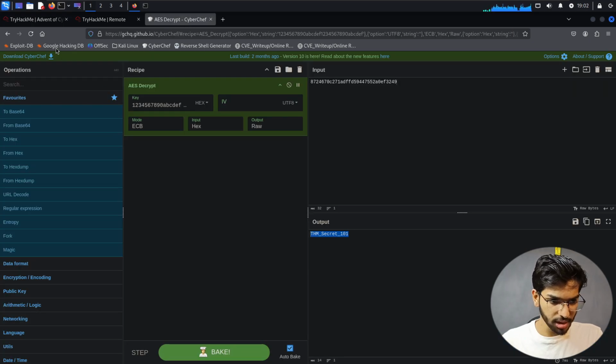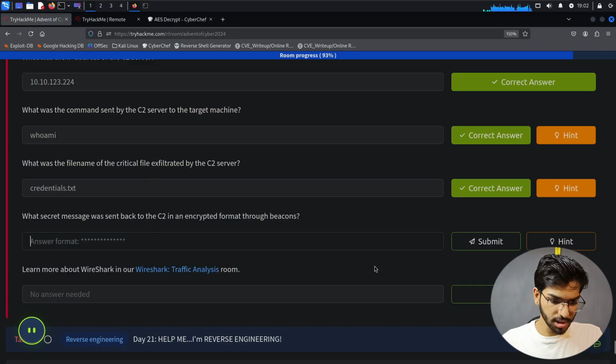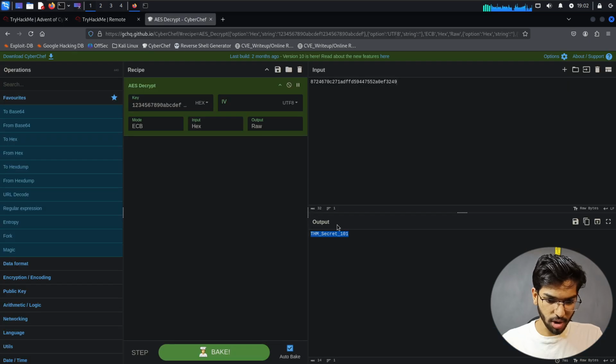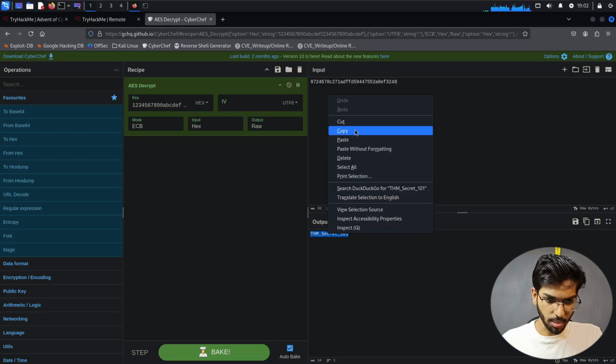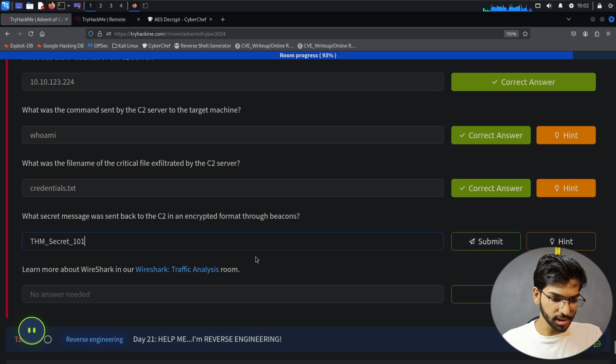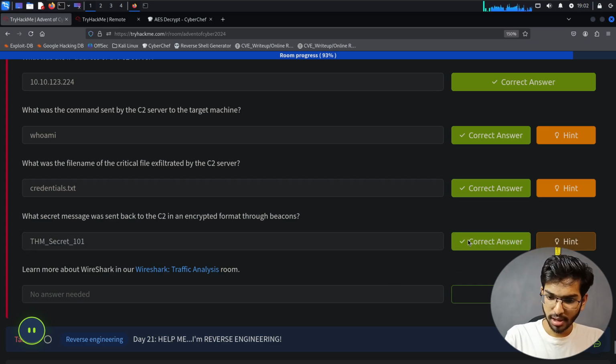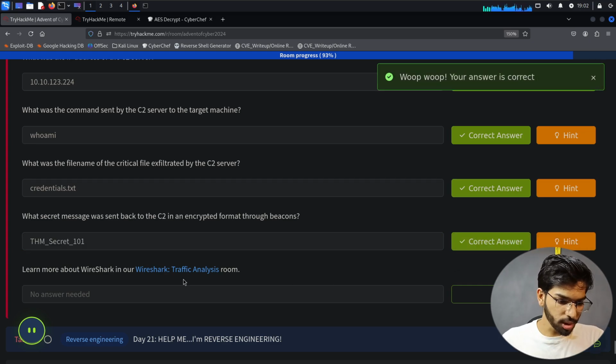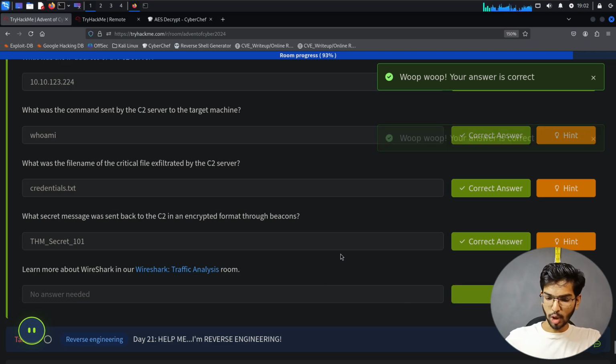So we got it here. Let's paste it in here. Select it again, copy, and paste it in here. Click on submit. That's done. Learn more about Wireshark in our Wireshark traffic analysis room. Okay, so we completed day 20 of Advent of Cyber here.